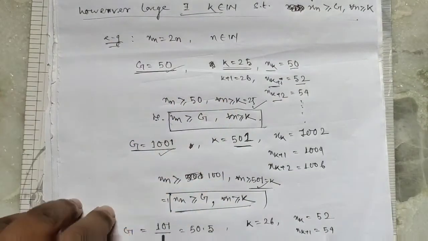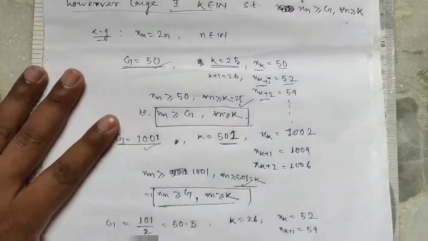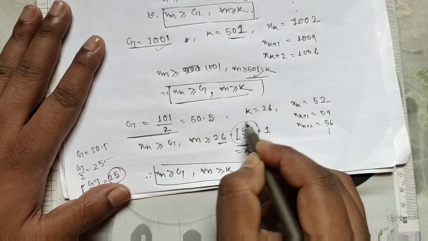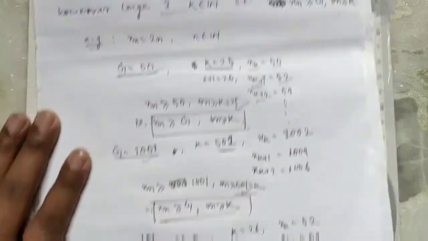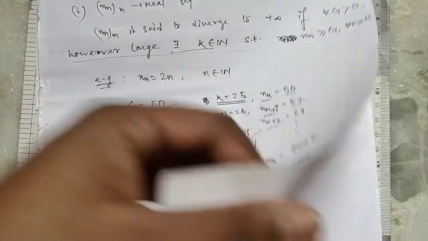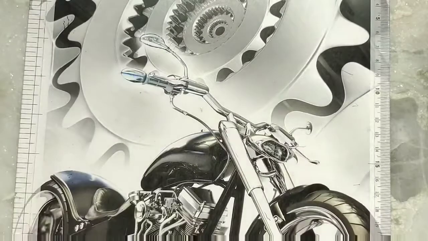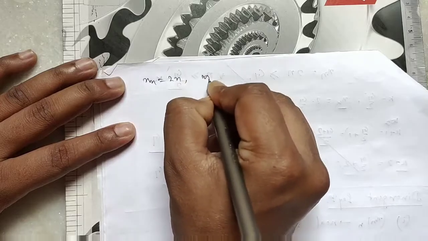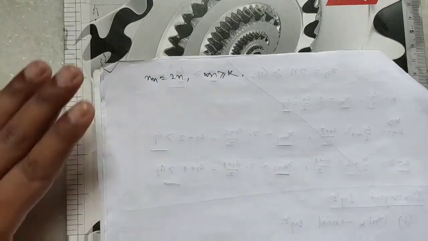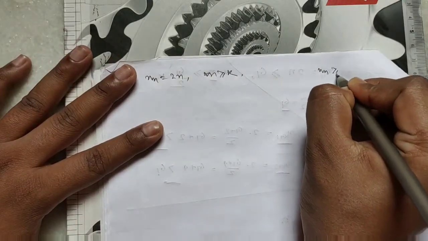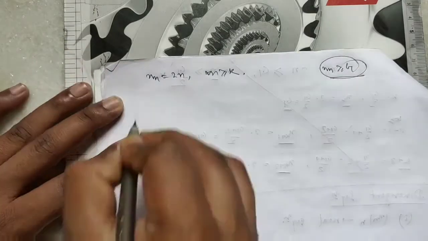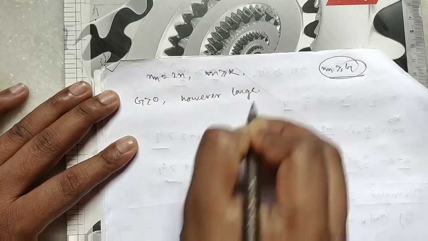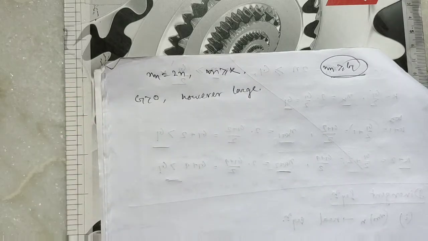Now we discuss this process in a general way, using this floor function. So in general, here xn equals 2n for all n greater than or equal to k. Now we have to prove xn is greater than or equal to g. So we take a g greater than 0, however large.